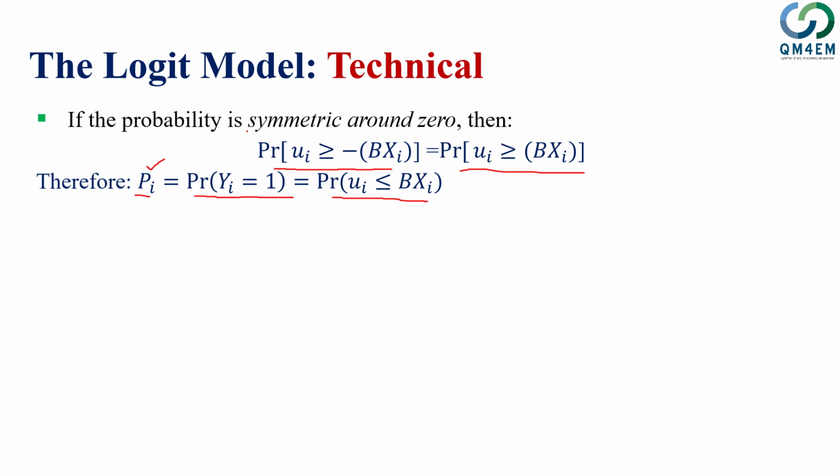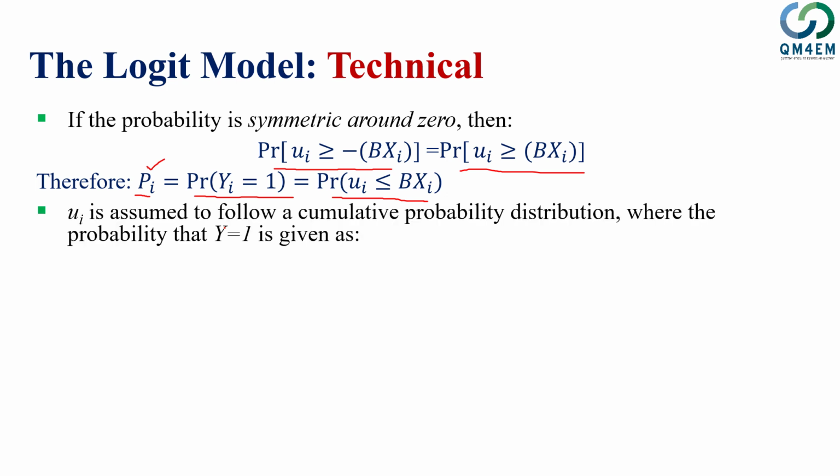It's just the same thing if we assume symmetric probability around 0. So this all leads us to the point that if we assume that ui follows a cumulative probability distribution and we approximate it through logistic regression, then we can write the probability of yi equal to 1 as pi is equal to 1 over 1 plus e to the minus zi, where zi is equal to bx plus ui.